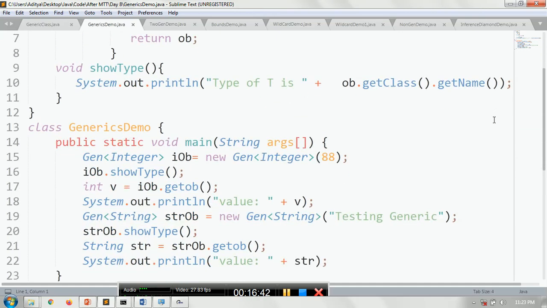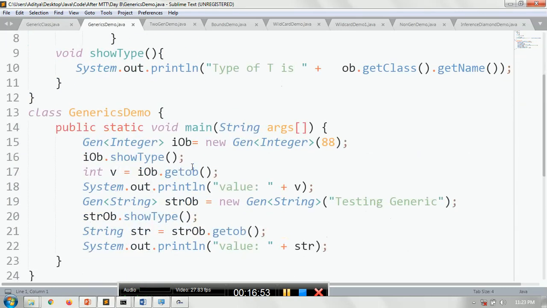It will return the class and the name there. Now, first I'm creating the object of the Gen class as an Integer object. So one thing you should note down. You have to pass the actual argument this time. Whenever you're passing the actual argument, it should be an object.